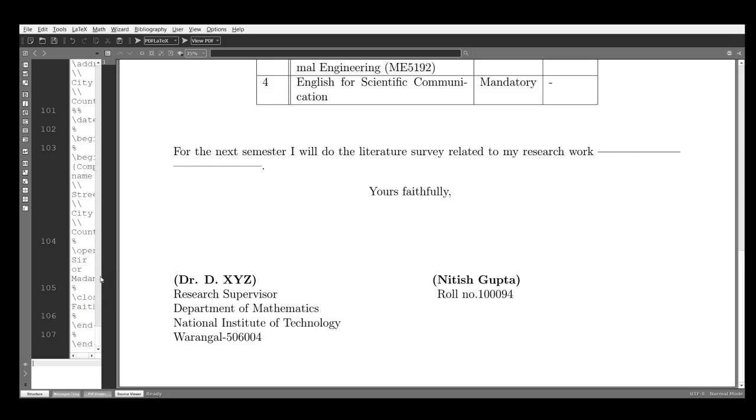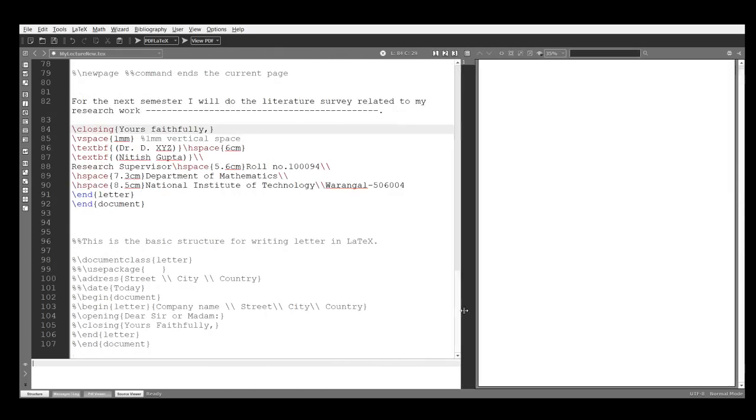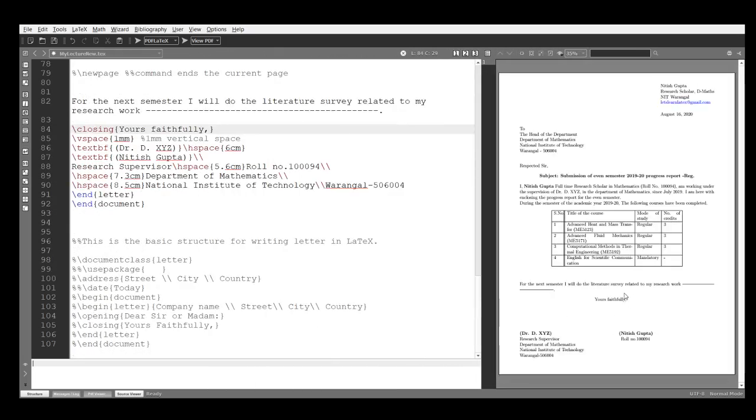These two differences I have to create. For these distances or space, we will use vspace for vertical and hspace for horizontal. Okay, so come here, vspace. Yeah, this is the space. You can see vspace.